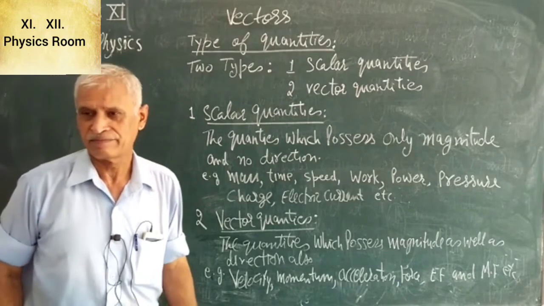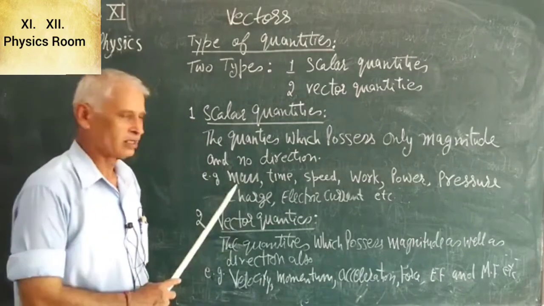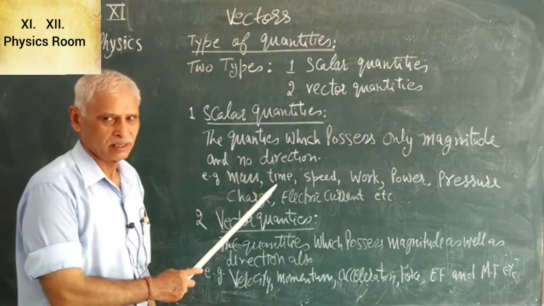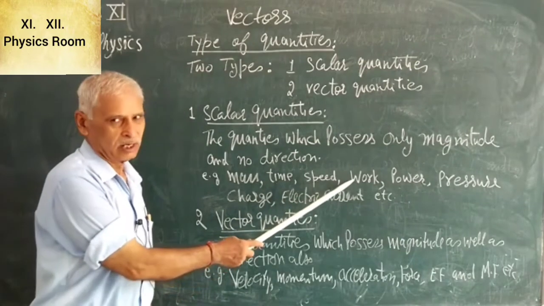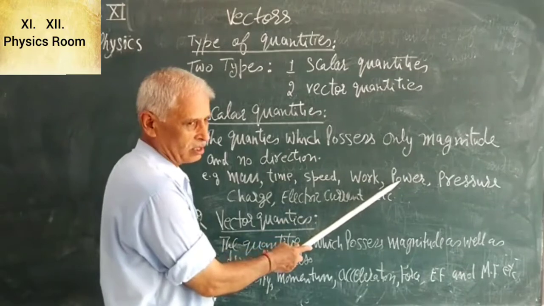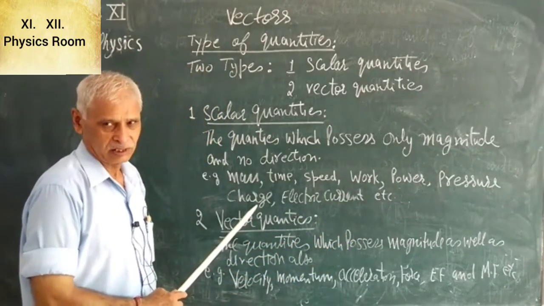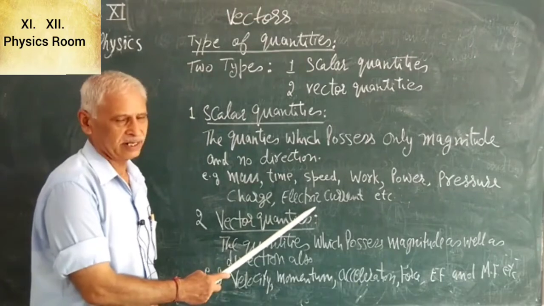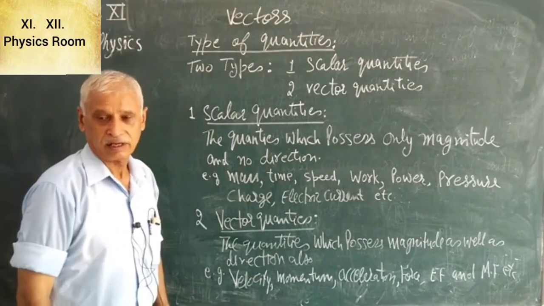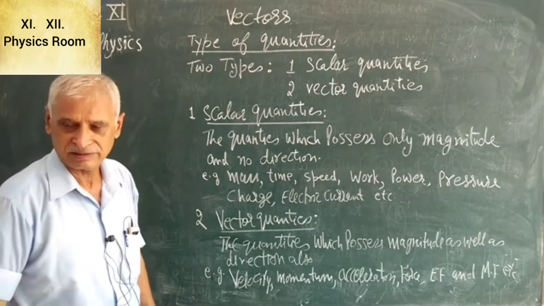For example, mass, time, speed, work, power, pressure, charge and electric current, etc. are all scalar quantities.